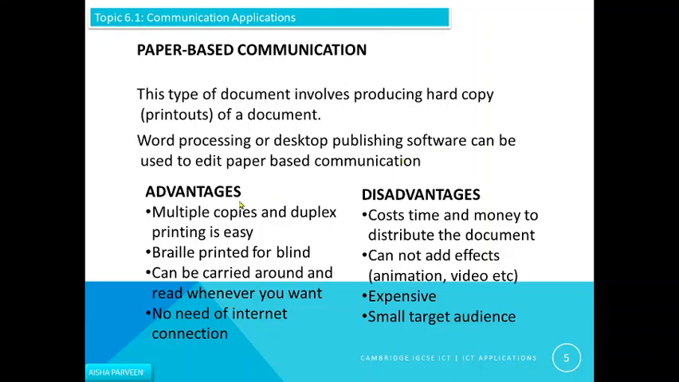So what are the advantages of using paper based communication? You can make multiple copies, and duplex printing is easy. Duplex means two-sided printing. Braille can be printed for blind persons, a little bit embossed. It can be carried around and read wherever you want. You can take the paper and go anywhere and read it, and there is no need of an internet connection because you have physical paper in your hand.